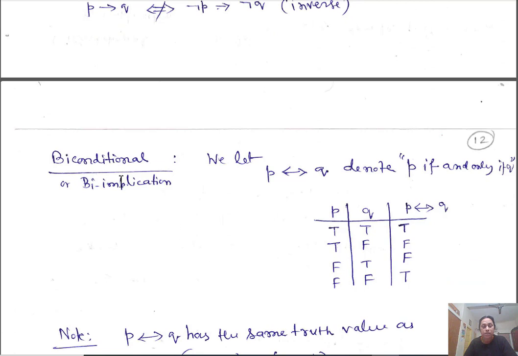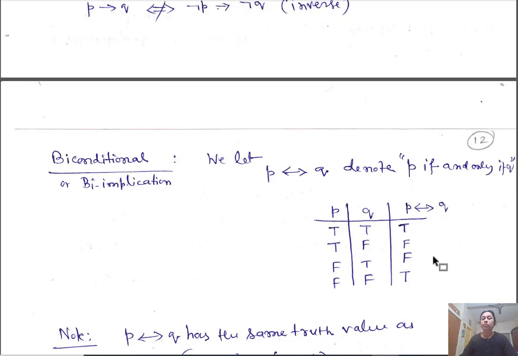Another one is biimplication. This is if and only if. We use this notation. This denotes P if and only if Q. That means P implies Q, that implication, as well as Q implies P, that implication. This is the combination of both, P implies Q and Q implies P. Okay, so if and only if: whenever both are true or both are false, then it is true. Otherwise, it is false.